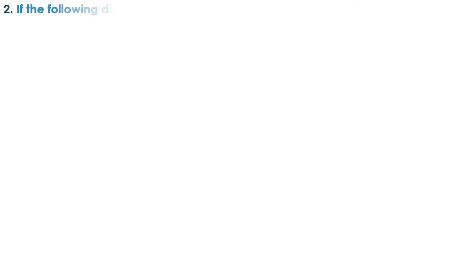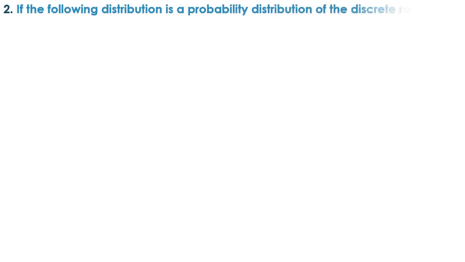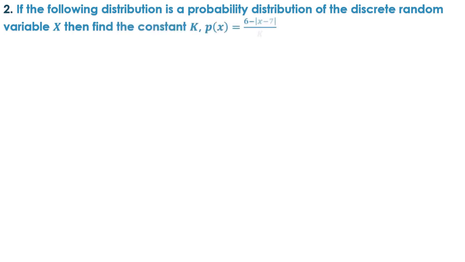Second question: if the following distribution is a probability distribution of the discrete random variable. So that means in the question itself they have said that this is a probability distribution, so we don't need to actually verify using the rules, but there is a constant k in the function here which we have to find the value of.